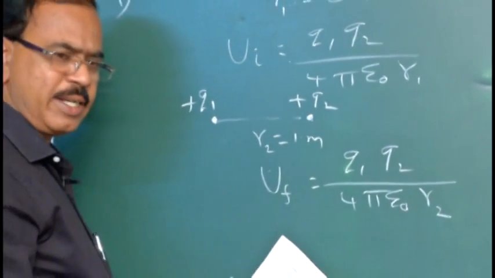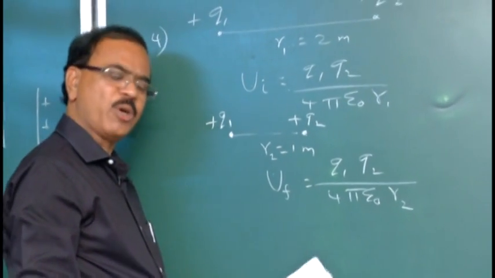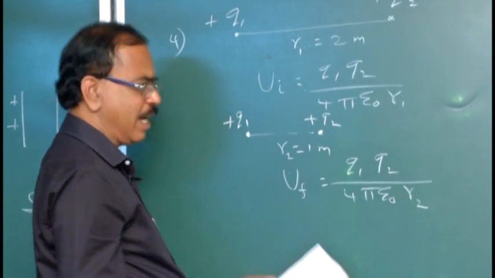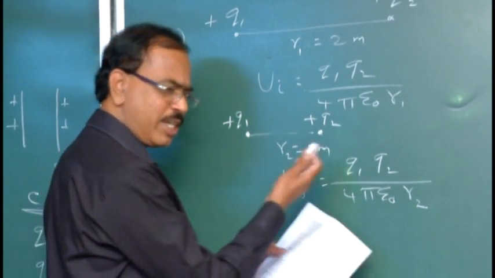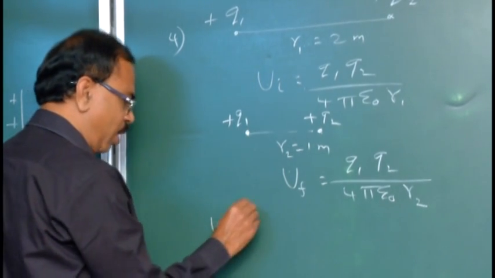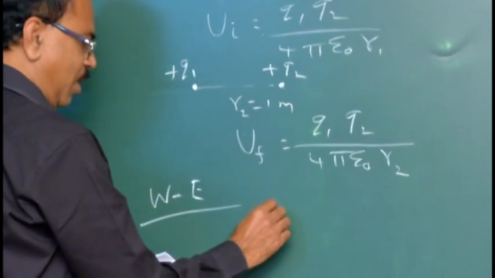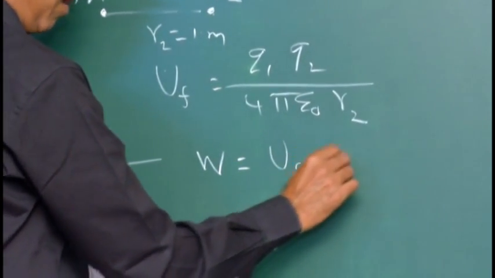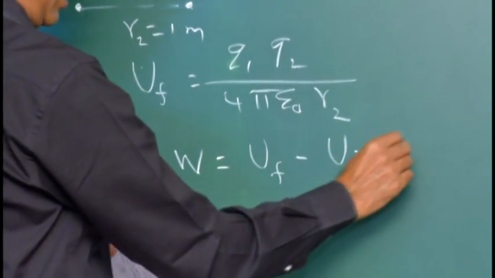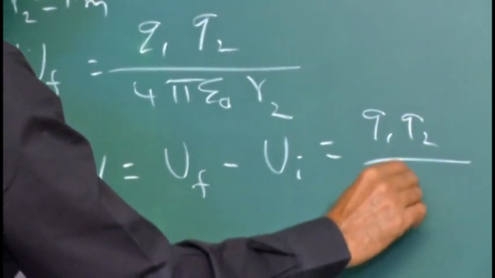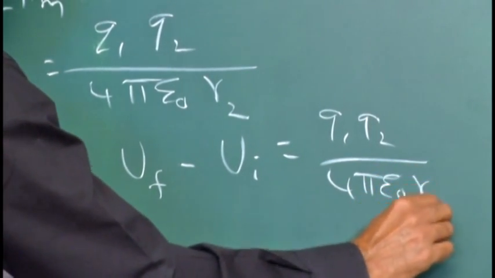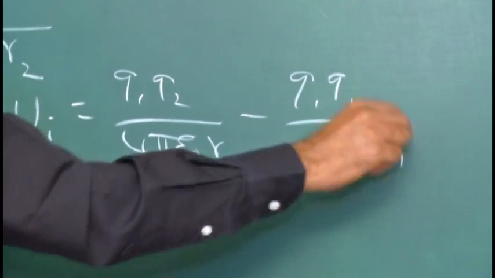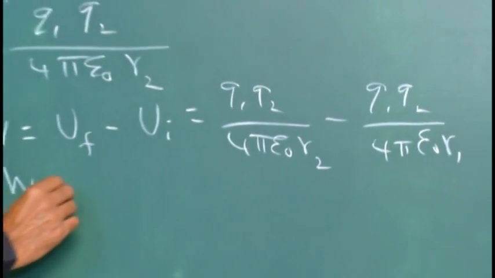As per the work energy theorem, the work done by the system is equal to change in kinetic energy plus change in potential energy. Here the change in kinetic energy does not arise, only the change in potential energy. So as per the work energy theorem, the amount of work done is equal to the change in potential energy, final potential energy minus initial potential energy, that is Q1 Q2 by 4 pi epsilon naught R2 final, minus Q1 Q2 by 4 pi epsilon naught R1 initial. So what is the result? W is equal to